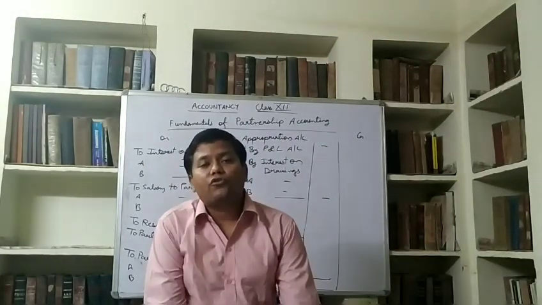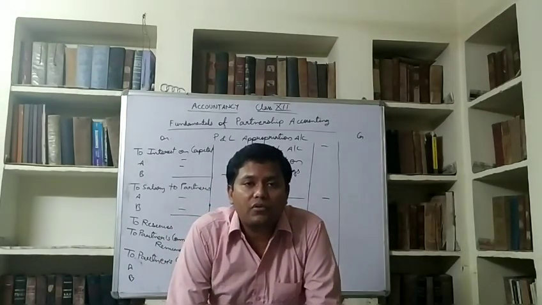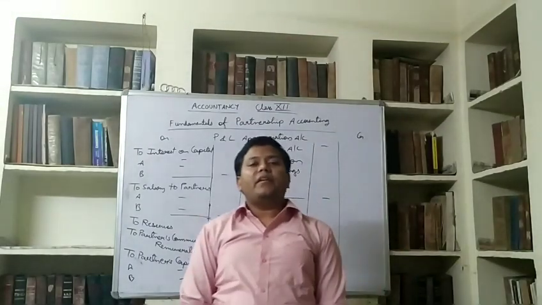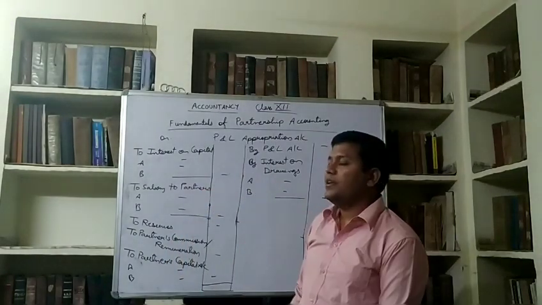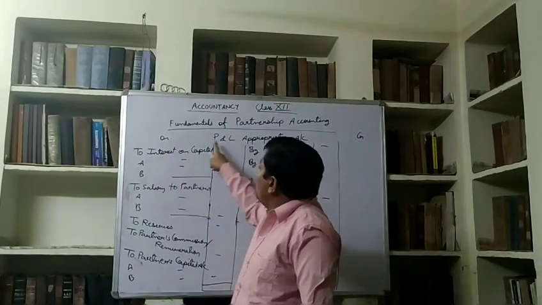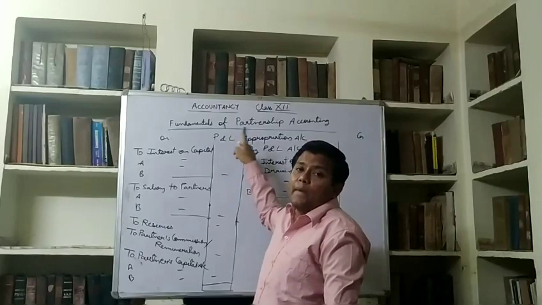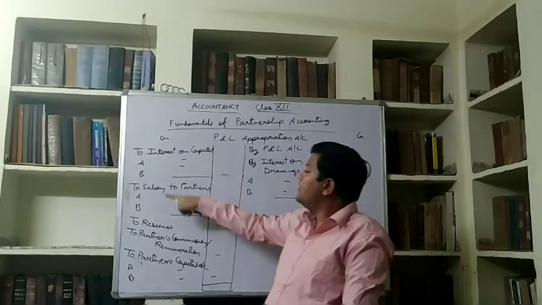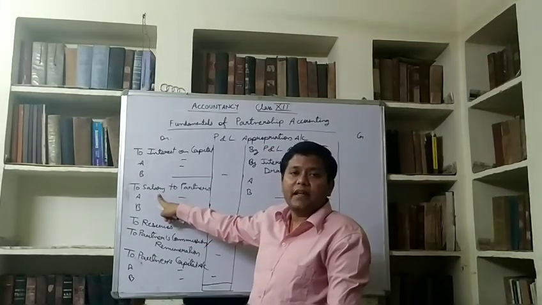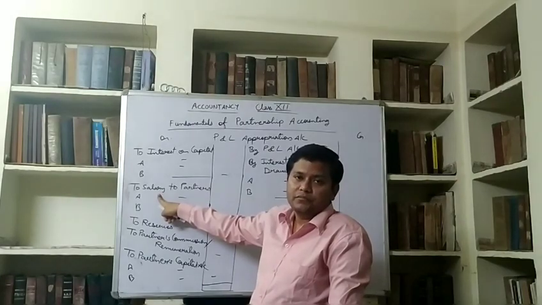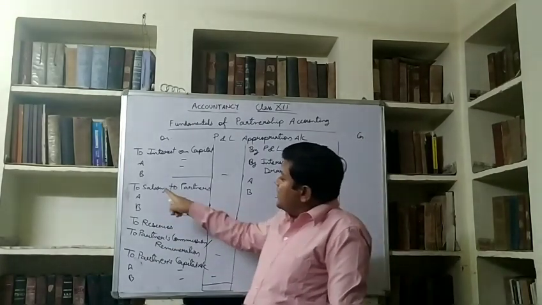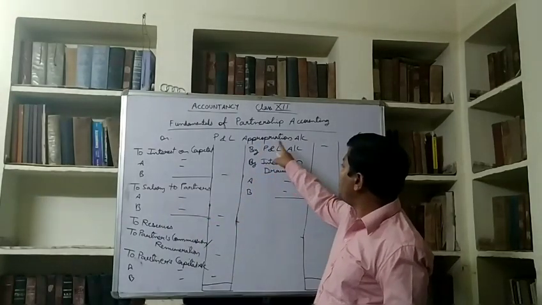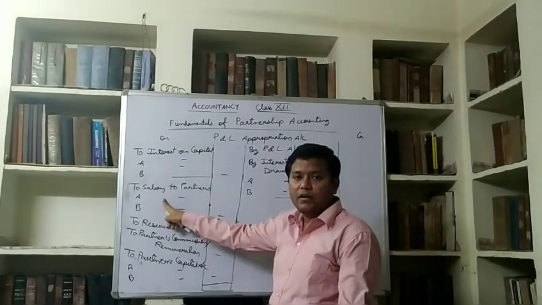Its entry is interest on capital account debit to partners' capital account. It is in the notes, you can see. So we are crediting the capital and debiting the interest on capital. After this entry, we will transfer interest on capital to P&L appropriation. What will be its entry? P&L appropriation account debit to interest on capital. Then we are providing salary to partners. Then salary account debit to partners' capital. Salary provided to partner. Then this salary will be transferred to P&L appropriation. And what will be the journal entry? P&L appropriation account debit to salary to partners.